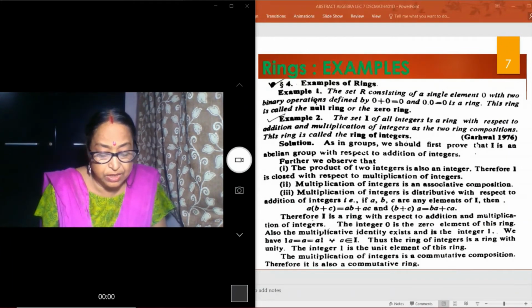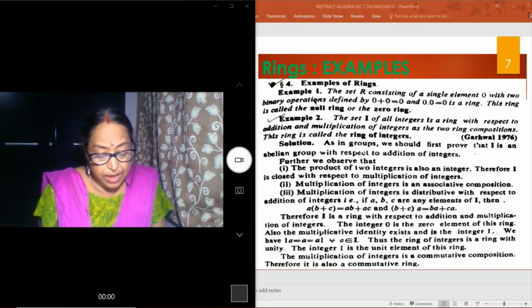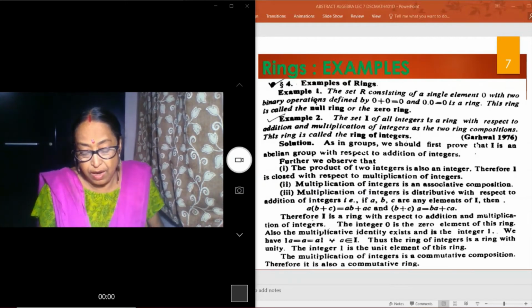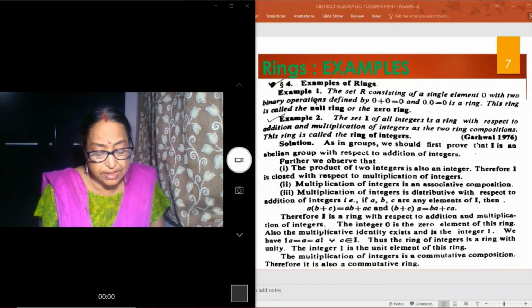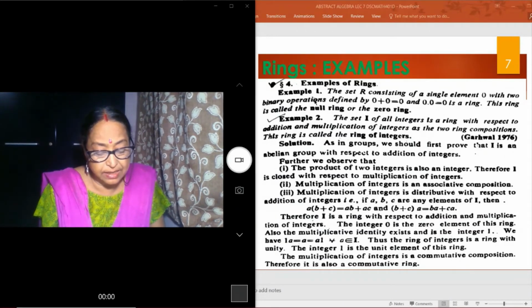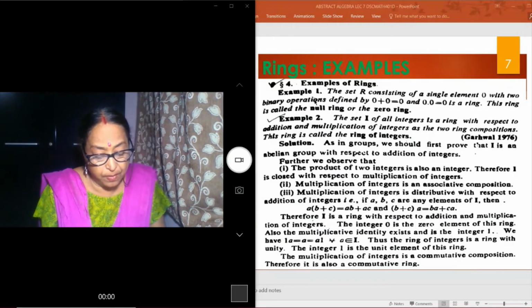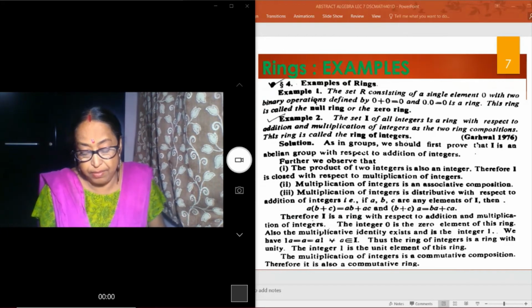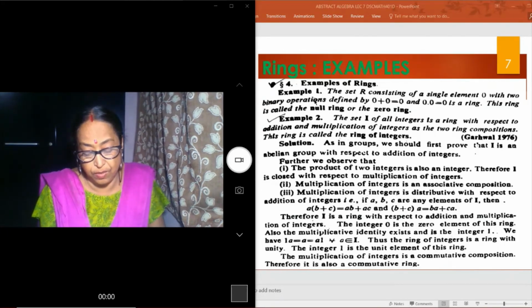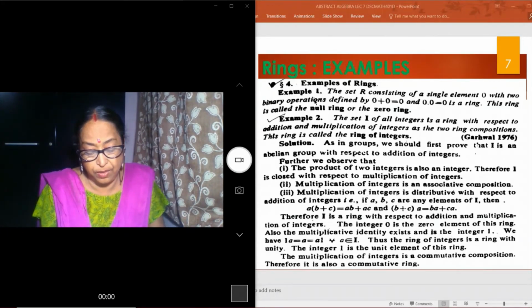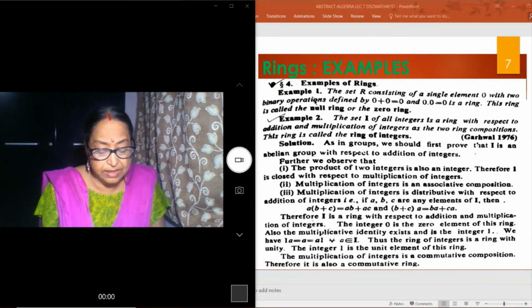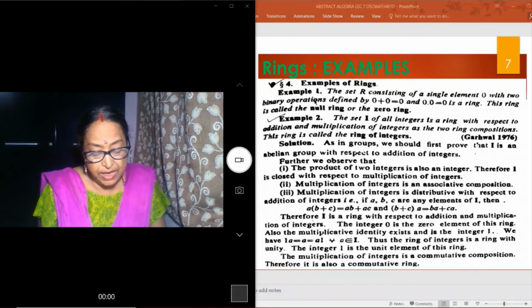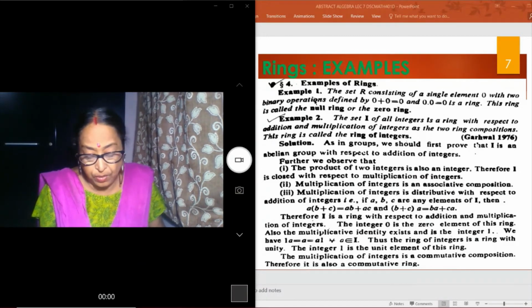The integer 0 is the zero element of the ring. Also, the multiplicative identity exists and it is the integer 1. We have 1·a = a·1 = a for every a belonging to I. Thus, the ring of integers is a ring with unity.